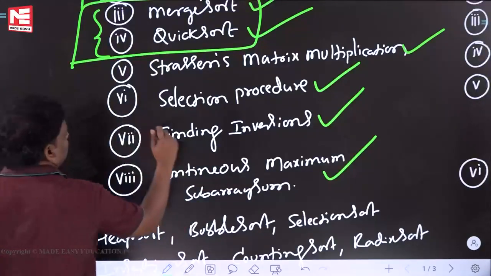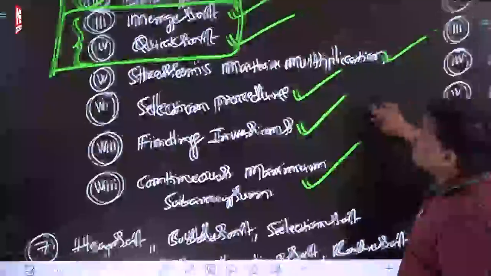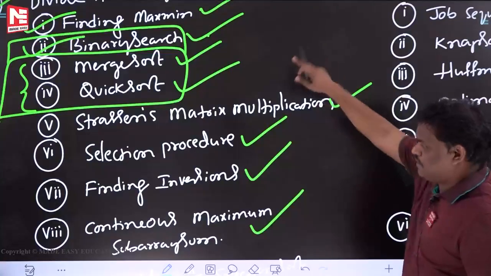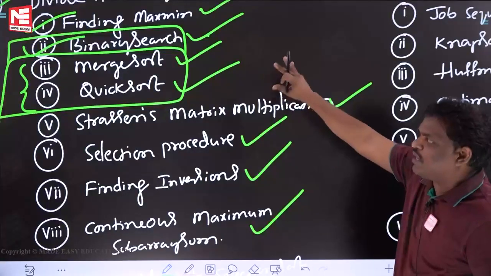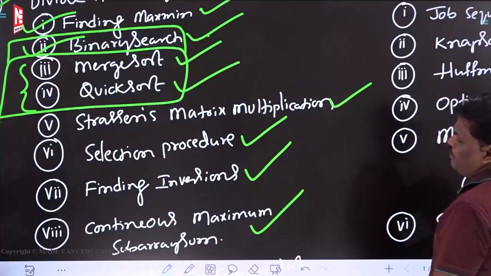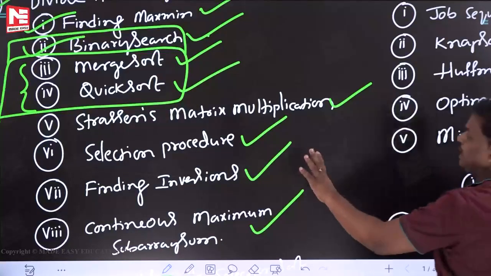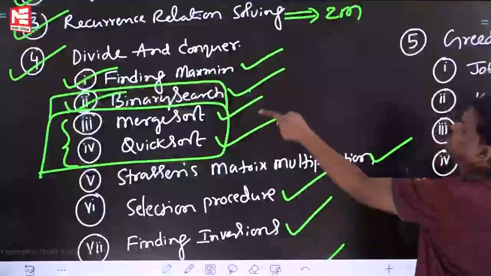These are the 8 applications. So divide and conquer internally contains 8 things. Cover all of them. Very, very importantly, the first 4 for the GATE exam; for your life purpose, study the remaining also. I am thinking that you are really fine now. Now let's come to the next topic.